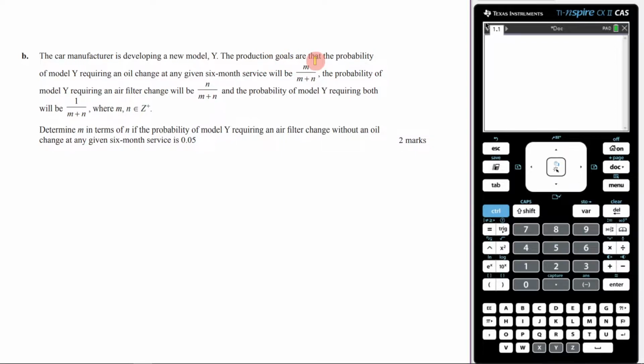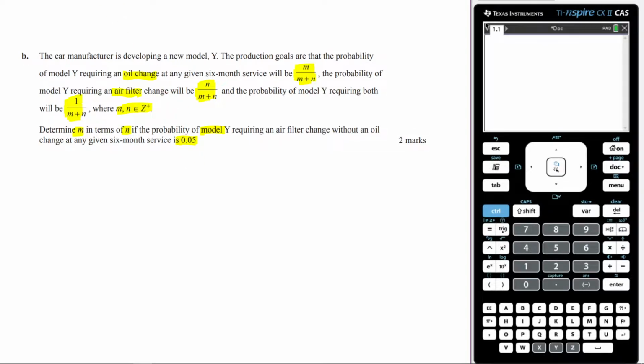The production goals are that the probability of Model Y requiring an oil change at any given 6-month service, so this is oil change, will be this, and the probability that the Model Y requires an air filter change will be this. The probability that Model Y requiring both will be this, where m and n are real positive integers. Determine m in terms of n, if the probability of Model Y requiring an air filter change without an oil change at any given 6-month service is 0.05. Okay, a lot going on there.